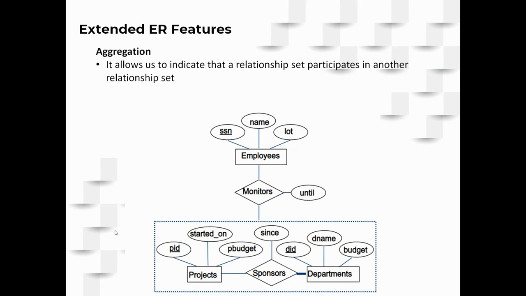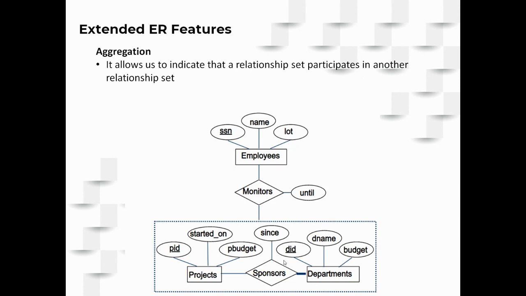So here is the example that we are taking. Employees monitor the projects that are sponsored by departments. So the employees have to monitor this entire activity called projects sponsored by departments. So the employee has to know the projects, who are the sponsors, from what time they are sponsoring.